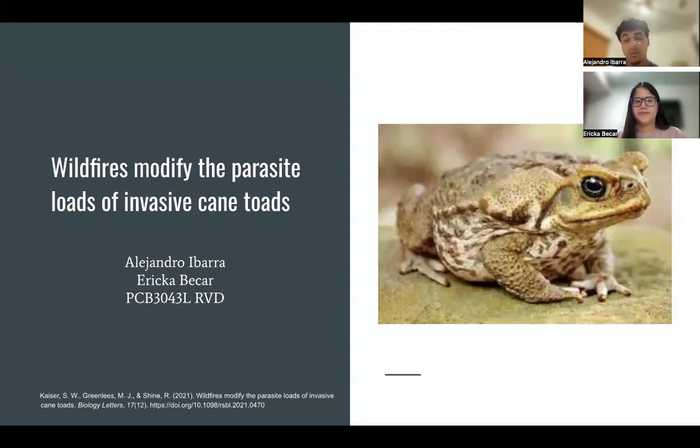and today we'll be discussing the research article, Wildfires Modify the Parasite Loads of Invasive Cane Toads. On the right, we can see an image of the cane toad. This is the species that is studied in the research, and they are invasive to Eastern Australia.